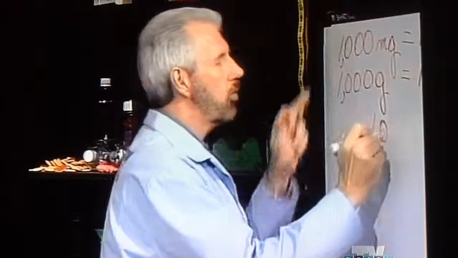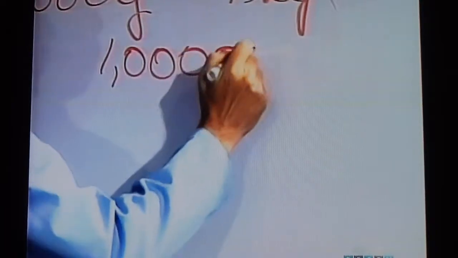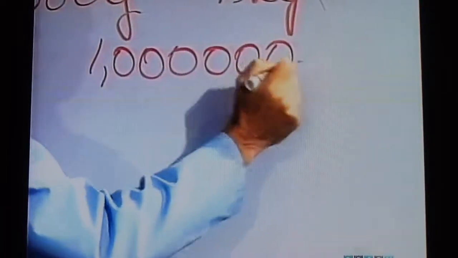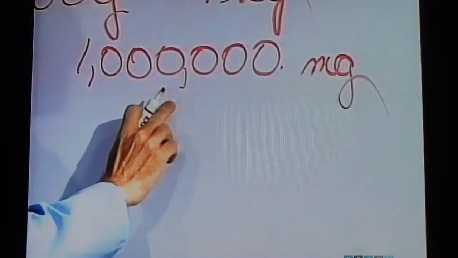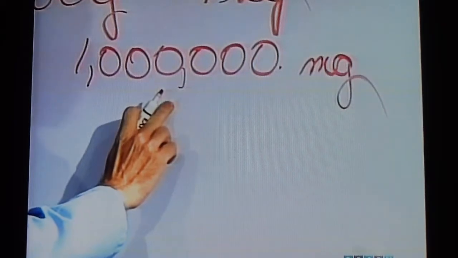Here's the original 1,000 we start with. And to multiply that by 1,000, we move the decimal 3 places to the right. So therefore I will add 3 more zeros. And that means there are 1 million milligrams in 1 kilogram.